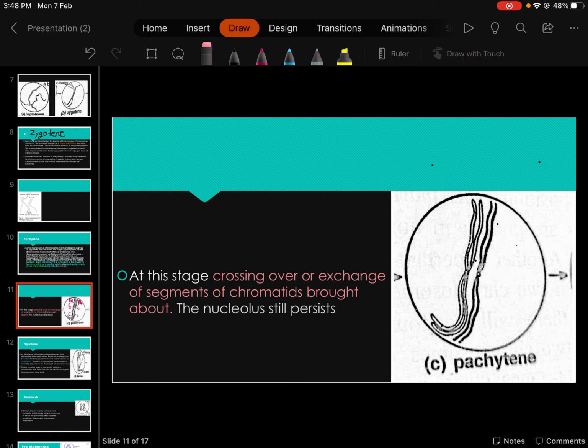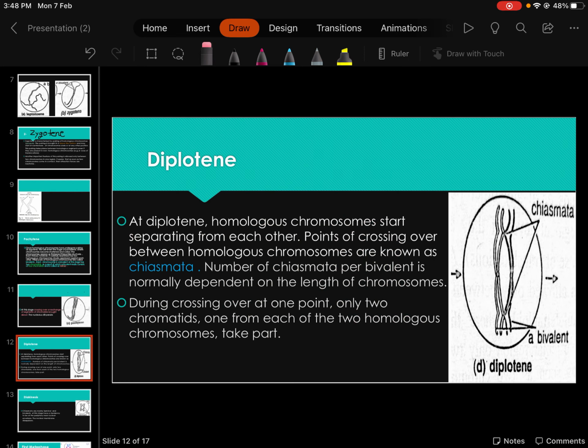New combinations will appear. What happens in diplotene? The point where two chromosomes cross with each other or exchange their genetic material is called chiasmata. They look like the point of contact between two chromosomes. These chiasmata, or points of contact, will go towards the periphery or ends of the chromosome.